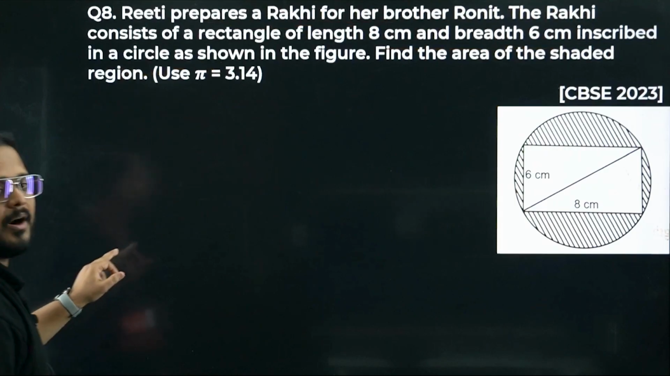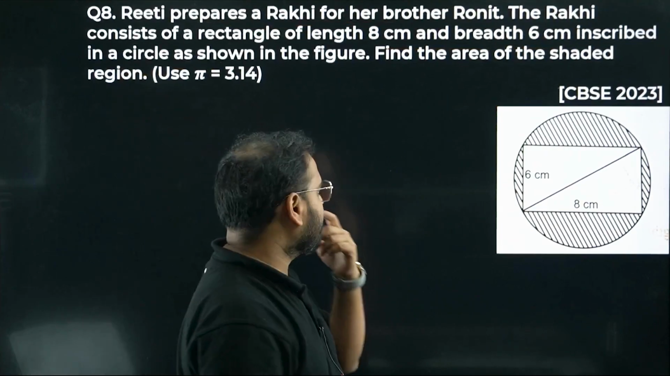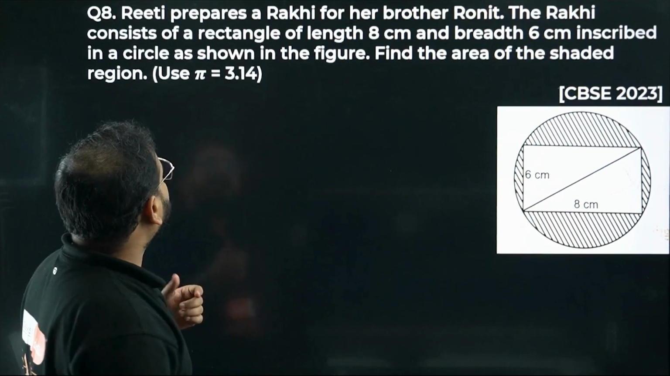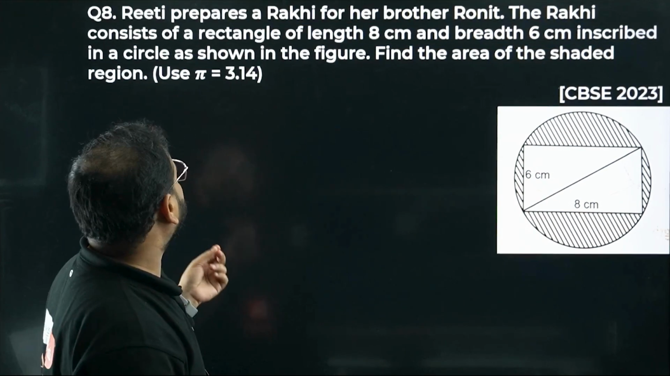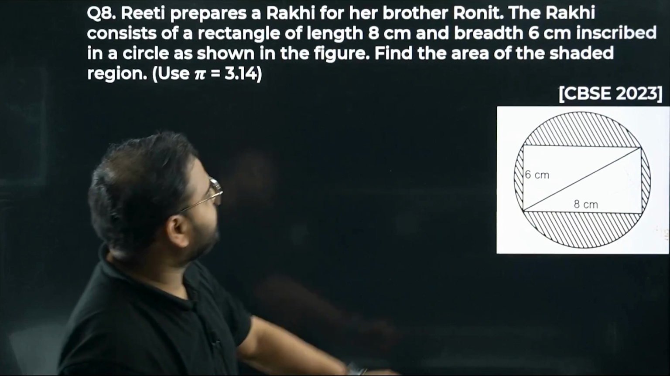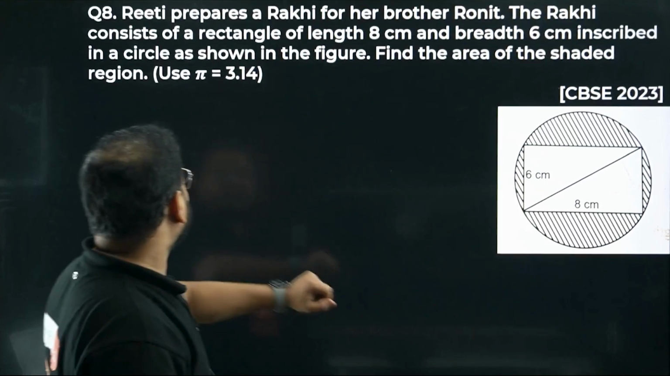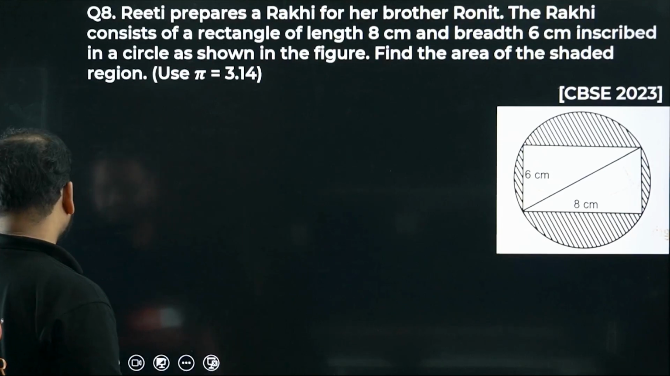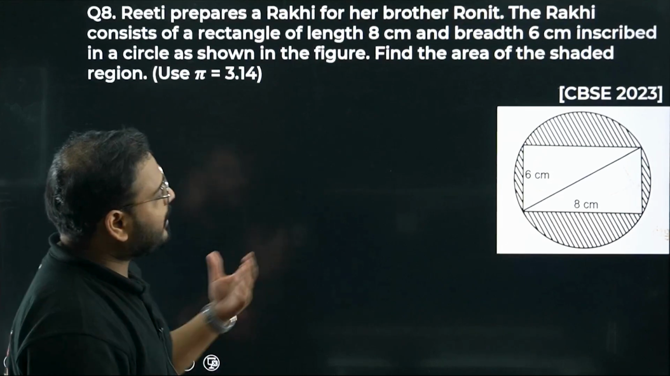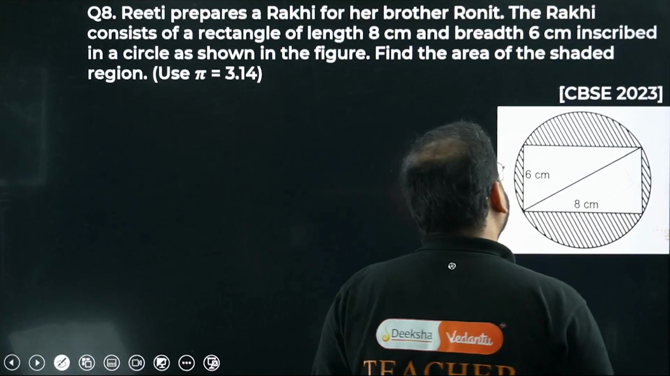Moving on to question number 8, let's solve it. Riti prepares a rakhi for her brother Ronit. The rakhi consists of a rectangle of length 8 cm and 6 cm breadth, inscribed in a circle as shown in the figure. Find the area of the stated region. Beforehand, we have to find out, bacha, check this, is this the diameter or not?